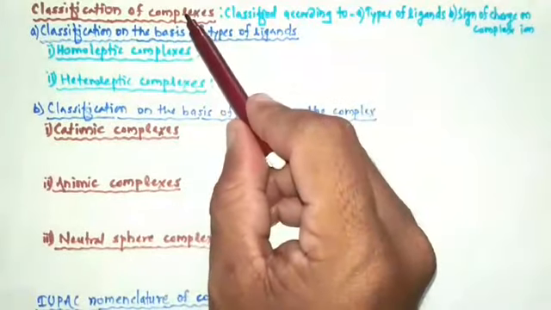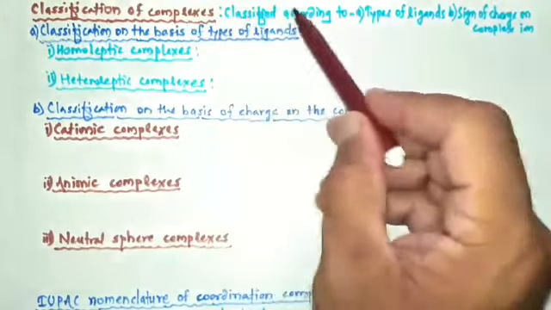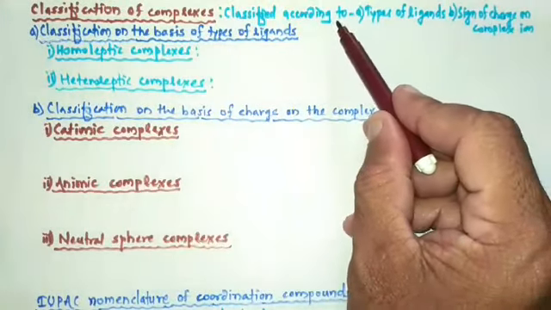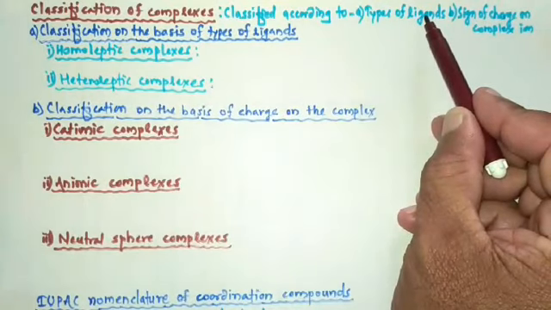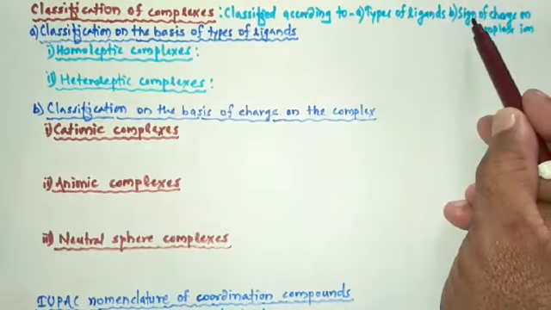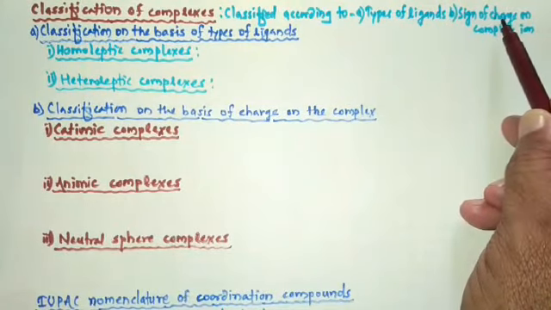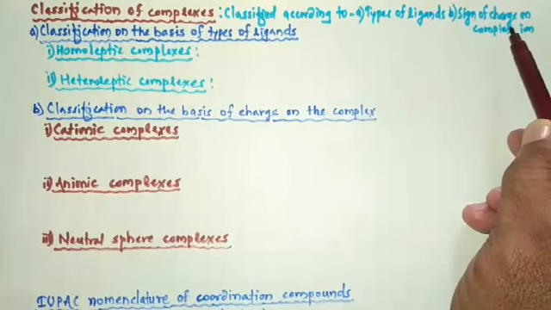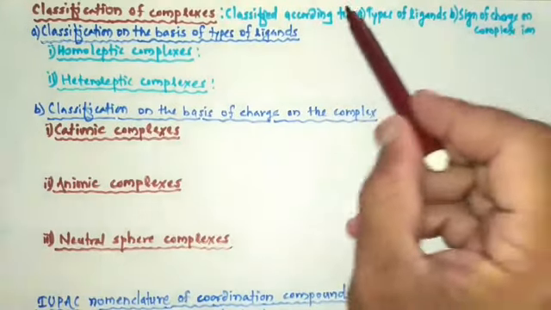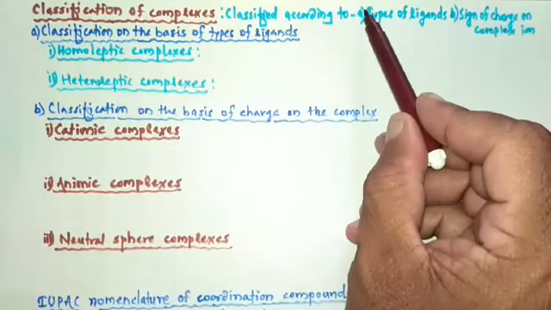So complex can be classified on the basis of types of ligands and sign of charge on complex ion. On these two bases, complex can be classified.